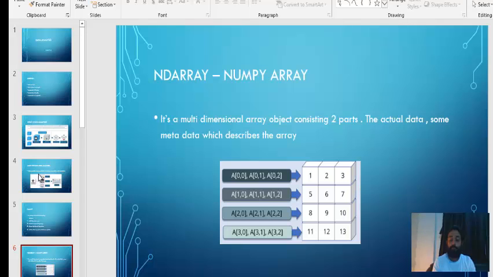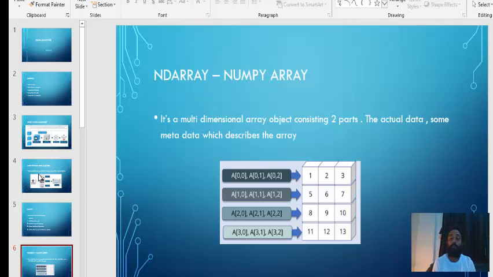Now this one, the very first value, has the location A00. Again, we had already discussed that Python starts counting from 0. Now 2, what will it have? 2 will have the first row and the second column. The row is 0 and the column is 1. 1 is at 0 0, 2 is at 0 1, 5 is at 1 0, because it is in the second row and the first column. Second row means position is 1 and the column is 0. So that's why we call it 1 0.